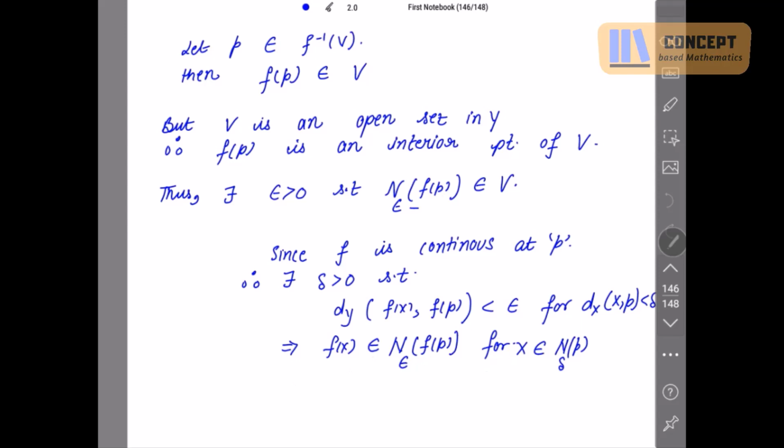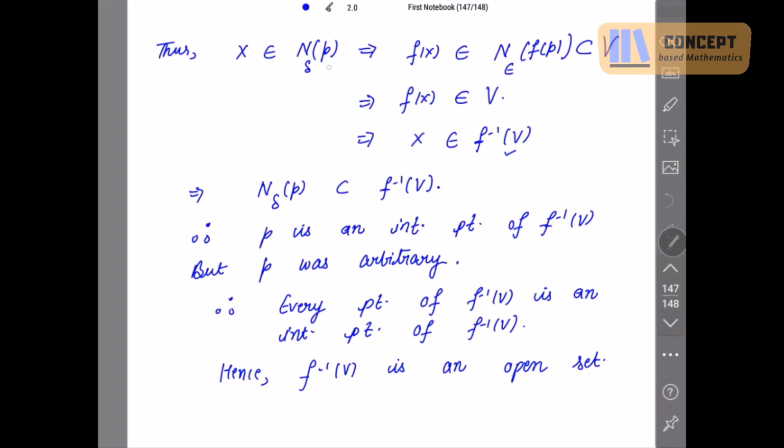Clear? If the distance between x and p is less than delta, and we form the neighborhood of p with radius delta, then x is automatically an element of this neighborhood of p, because the distance between these two is less than delta and the neighborhood of p has radius delta. So obviously x lies in the neighborhood of p, right? Now from this result, x belongs to the neighborhood of p with delta implies f of x belongs to the epsilon neighborhood of f of p.